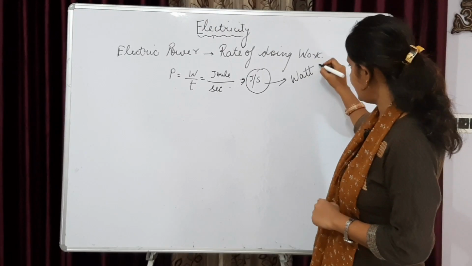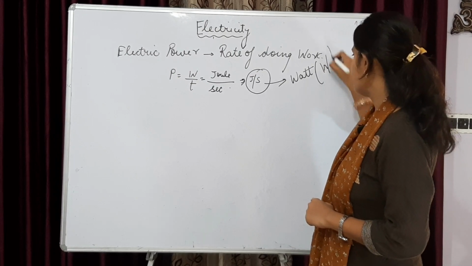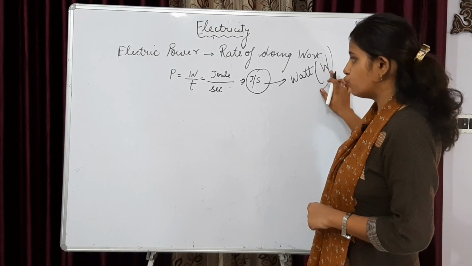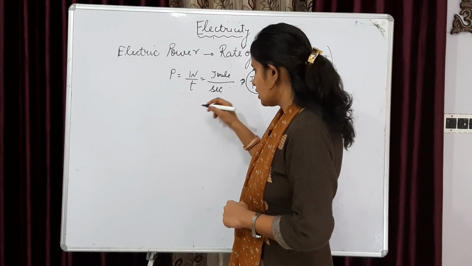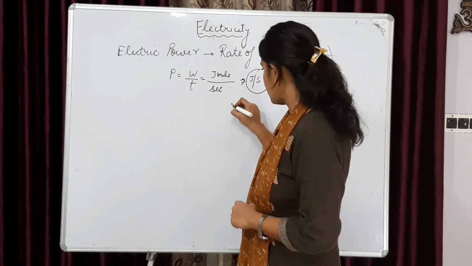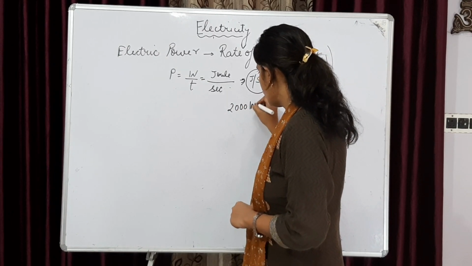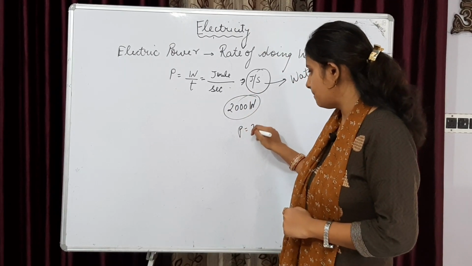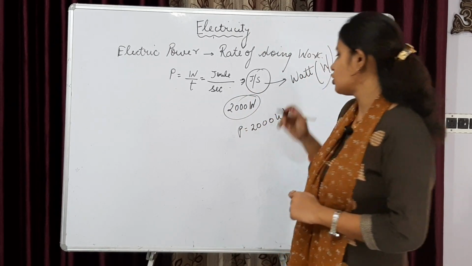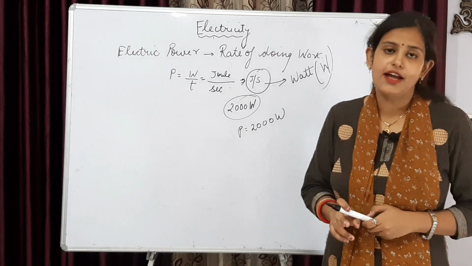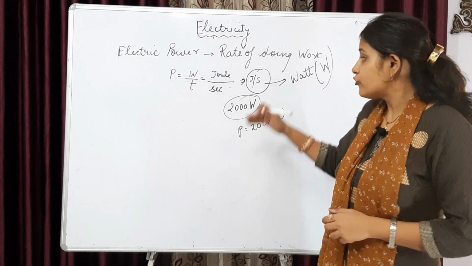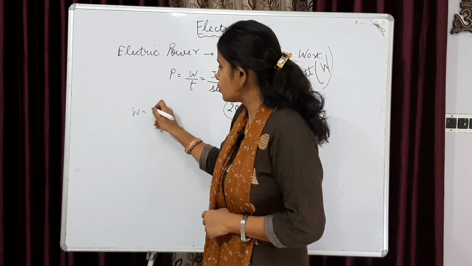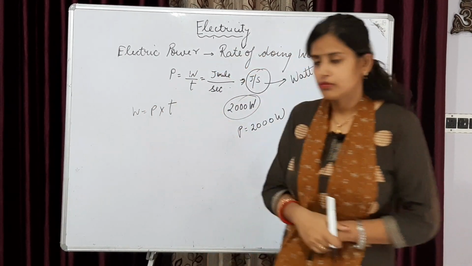And it is represented by W. It's watt. If I am saying there is a device rated 2000 watt, it means this is what? This is a power which is given in a particular question, because watt is the SI unit of power. From this we can derive one more thing, that work is equal to power into time.